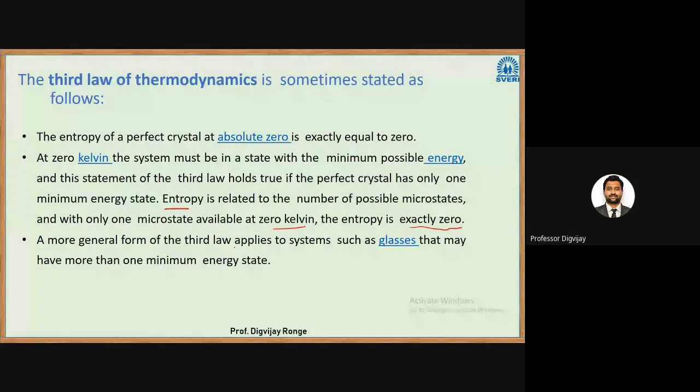A more general form of the third law applies to systems such as glasses that may have more than one minimum energy state. If the glasses have multiple microstates, they will have multiple minimum energy states. So this applies to a perfect crystal at absolute zero, in which case the entropy will be zero. That is the statement of the third law.